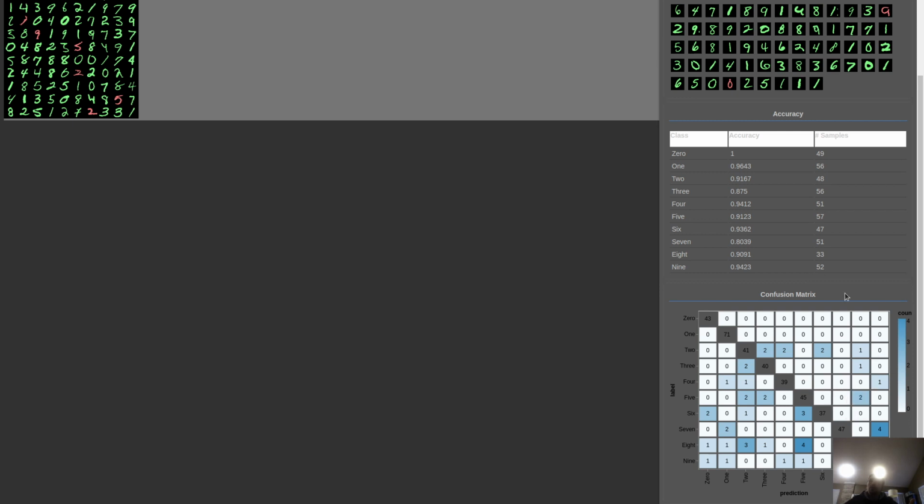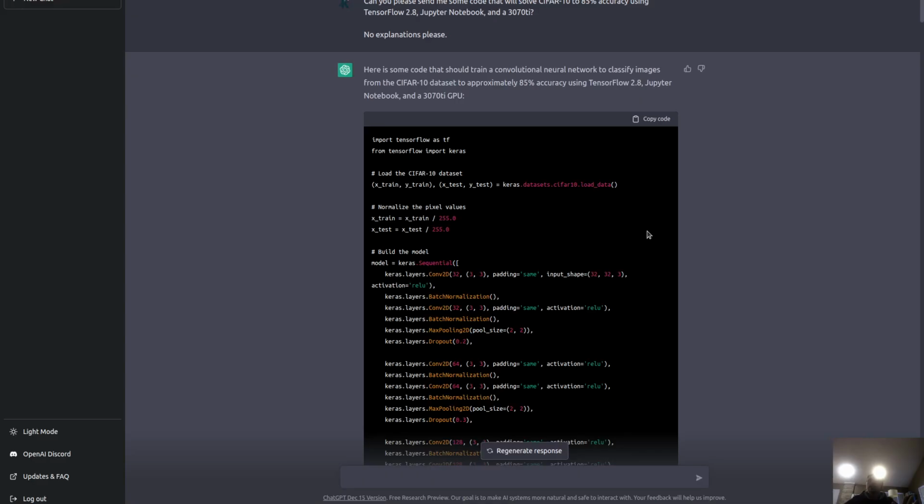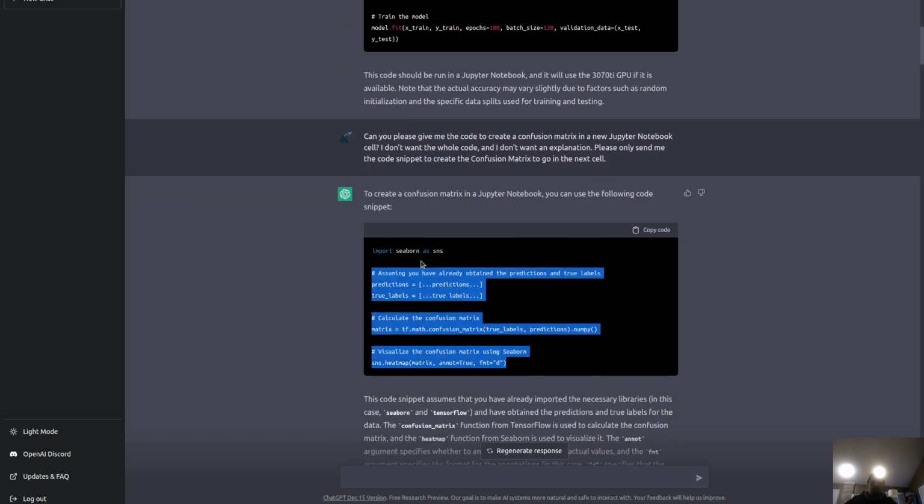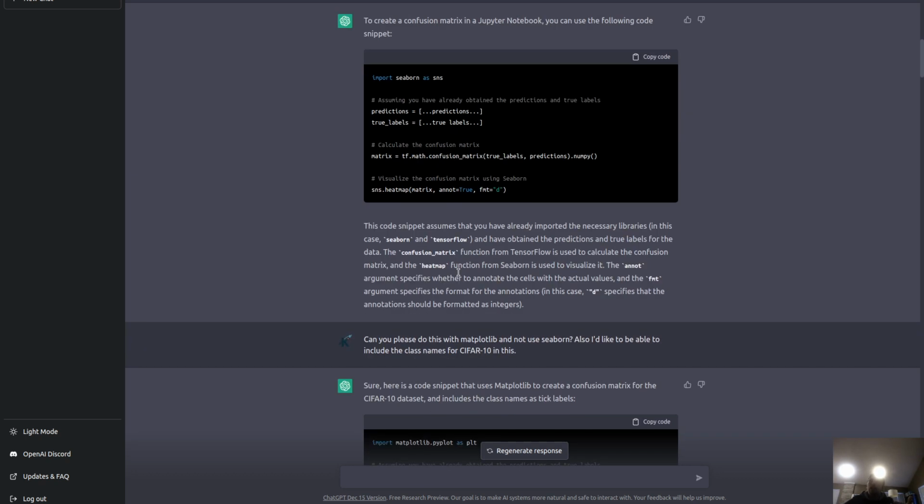Now this is from a tutorial. I wrote this on my own, and then this I had ChatGPT do, and I think it did that fairly well. But let's look at the chat here. It did a great job of solving CIFAR-10, but once I started to ask it for the confusion matrix, first it tried Seaborn, which I don't want, and it doesn't remember that. Apparently it doesn't tie it to your username.